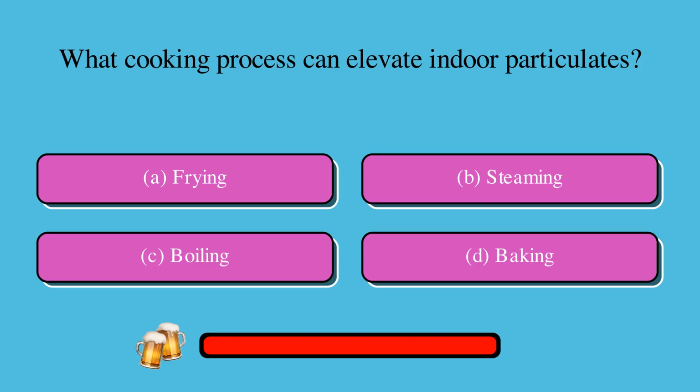What cooking process can elevate indoor particulates? Is it A, frying, B, steaming, C, boiling, or D, baking? The correct answer is A, frying.